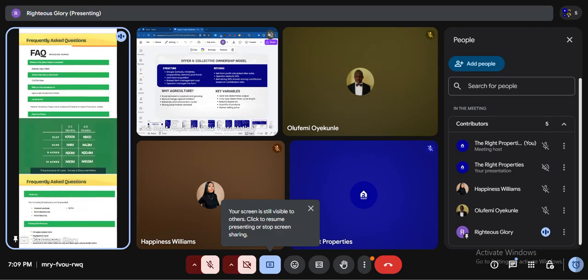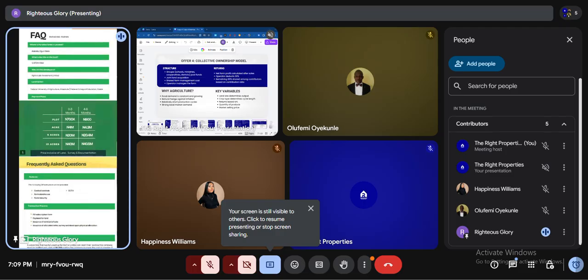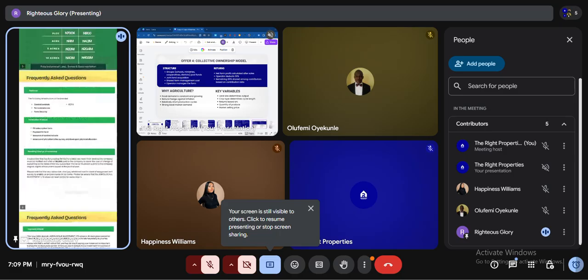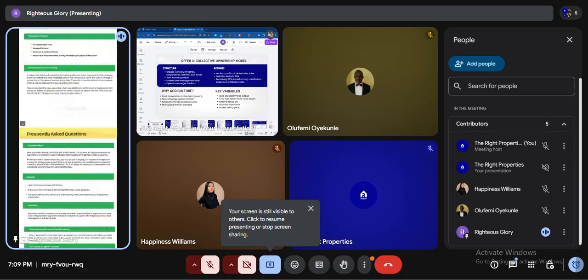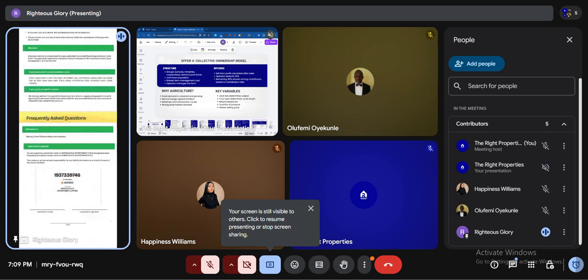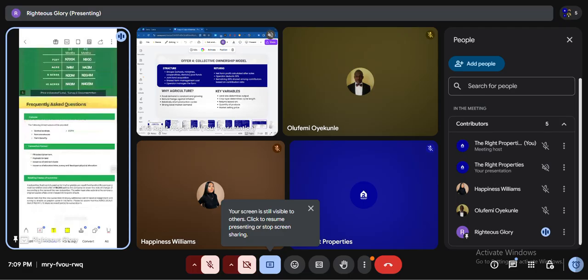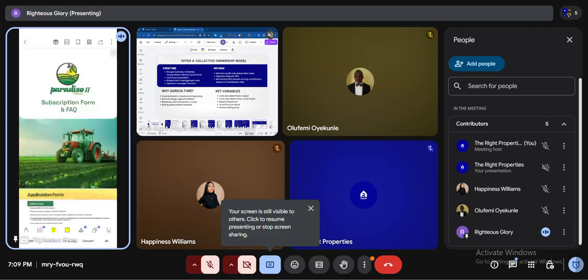We also have the landmark there. We also have the payment plan. We also have the features: central storehouse, security. On this you can get all the questions answered.